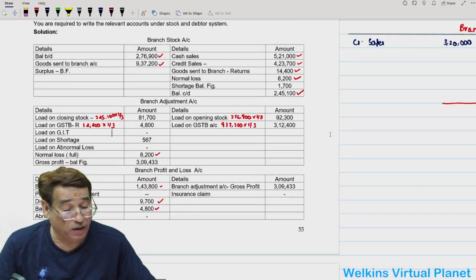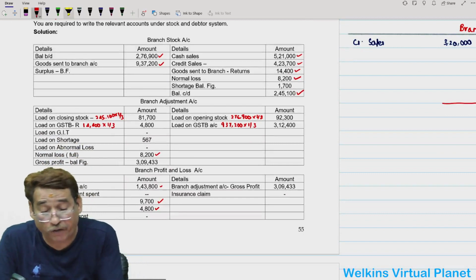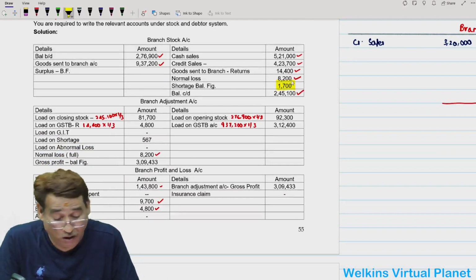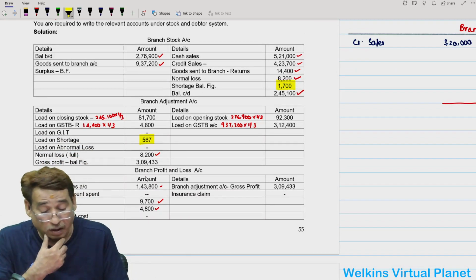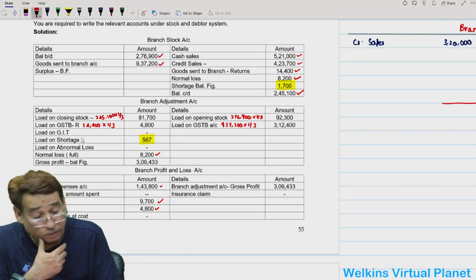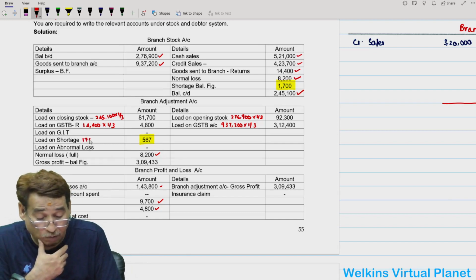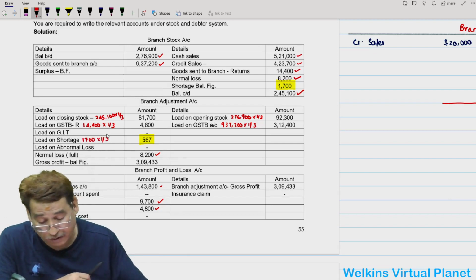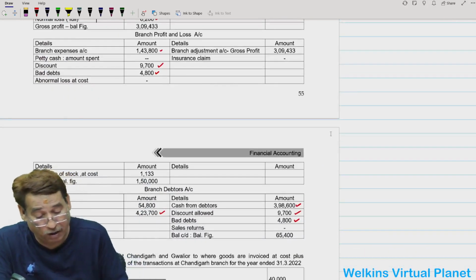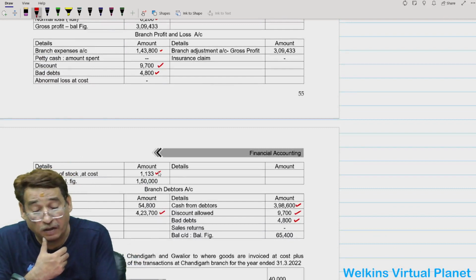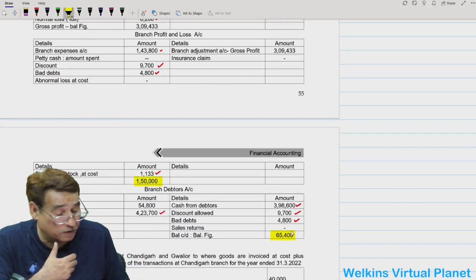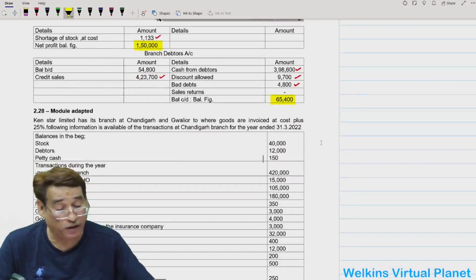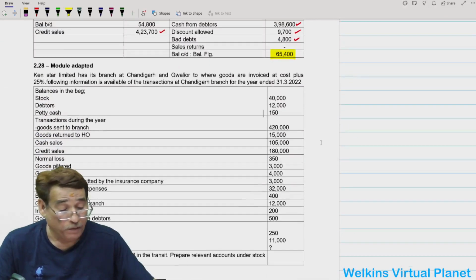And then you will tally this. You will get what we call your shortage. You will write the loading on shortage 567, correct? That is 1,700 into 1 by 3. Then shortage at cost, you will write in your branch P&L account. Here you have written it. And then finally you will get your net profit. And when you will prepare your debtors account, you will get 65,400 as the amount.